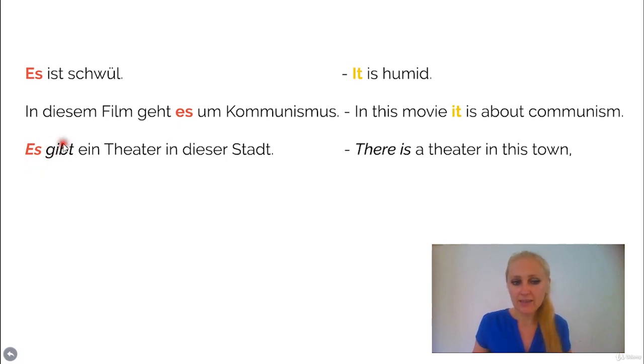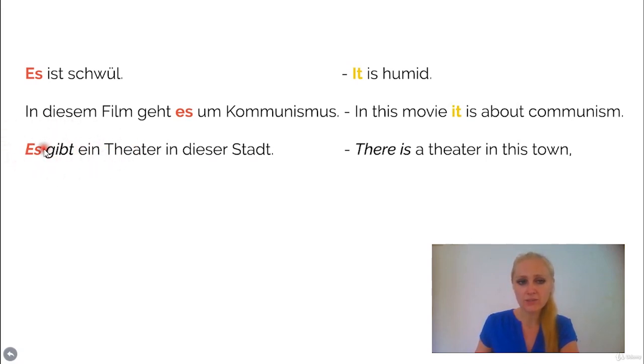Es gibt, it comes here from the word geben, which means to give. Okay, so it gives, if you translate that into English, which of course wouldn't make a lot of sense, but this is how we say it in German. Okay, it gives a lot of apples here, if you translate it word by word. But it's better not to translate that from English because it doesn't make sense. But this combination here, es gibt, there is, well, there are also, it's for both versions, for plural and singular, we use that very often. Okay, es gibt hier viele Äpfel, there are many apples here, or es gibt hier einen Apfel, there is one apple here. Okay. And it's always in the accusative.